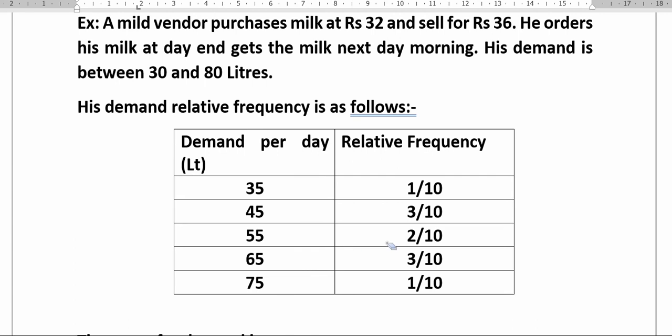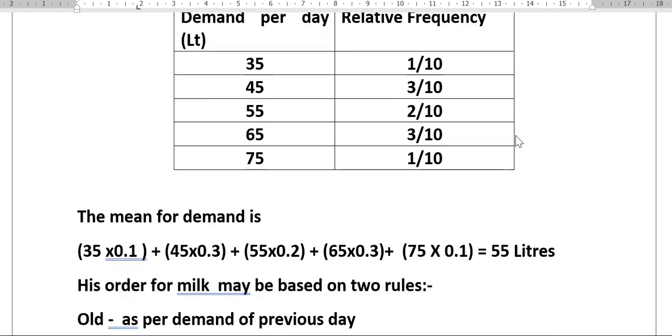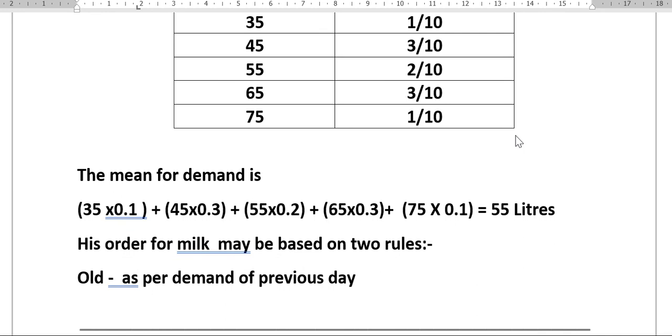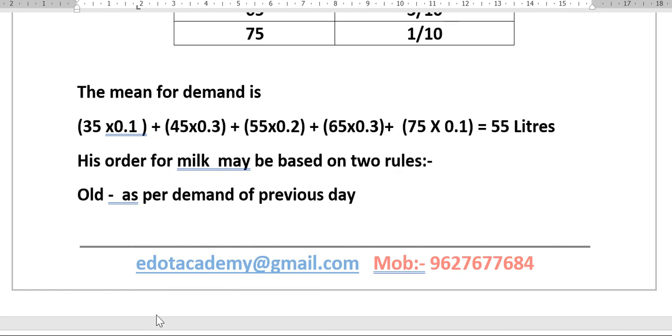And what he is doing is placing the order for the milk based on past experience. That means when the customers are demanding 35 liters, he puts the order for 35 in the evening for the next day. But it is not matching. So his order is as per the demand of the previous day. That means he is putting the order for the milk based on the demand of the previous day.